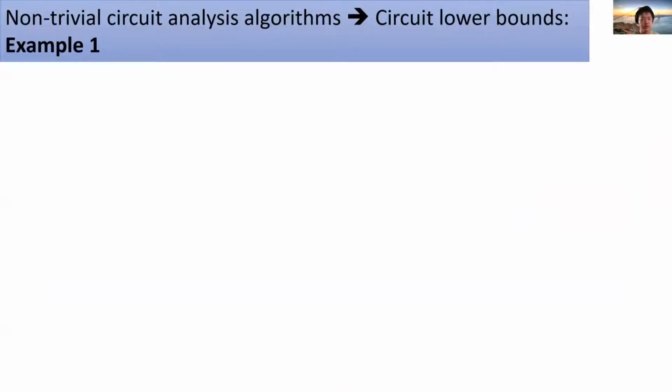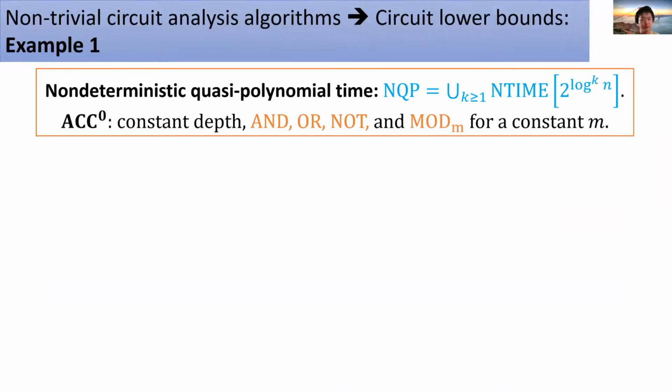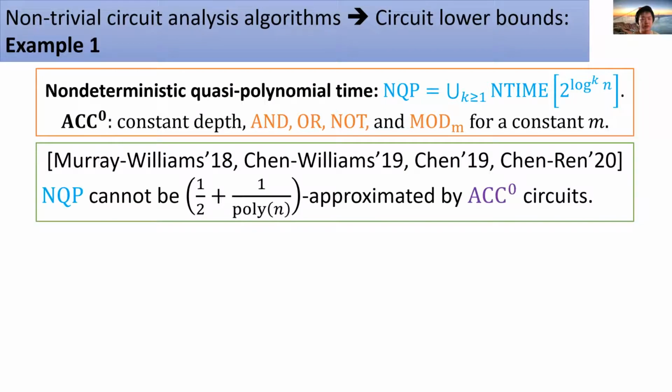The first example. First, some definitions. Let NQP stand for the class non-deterministic quasi-polynomial time. That is, languages that can be decided by non-deterministic machines in 2 to the polylog n time. Let ACC denote constant depth circuits with AND, OR, MOD m gates of unbounded fan-in and NOT gates, where m is a fixed constant.